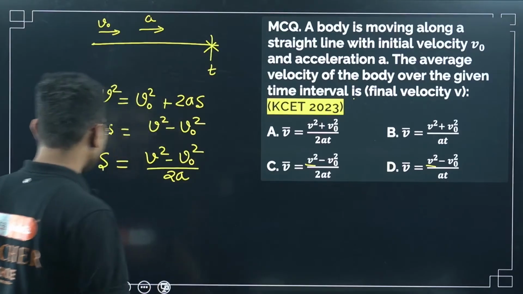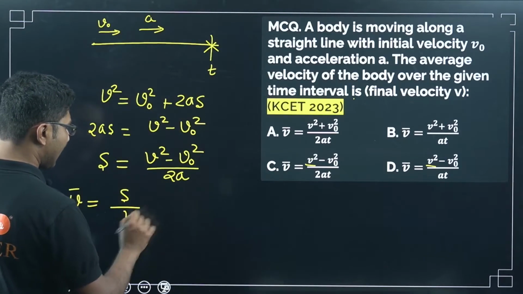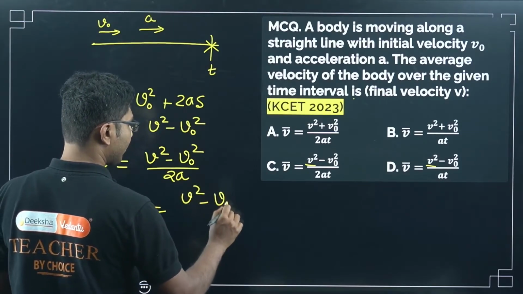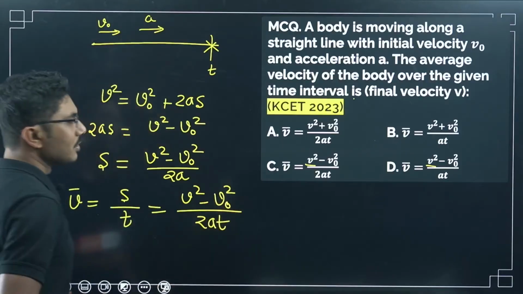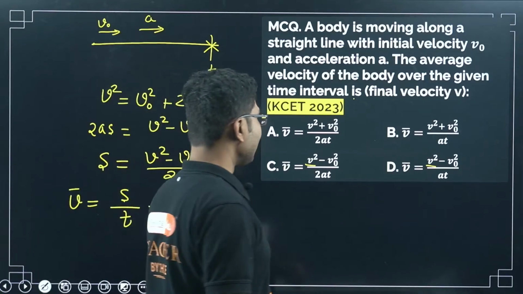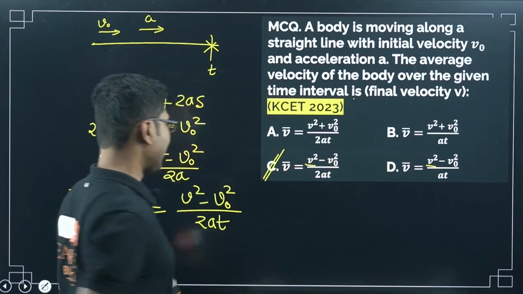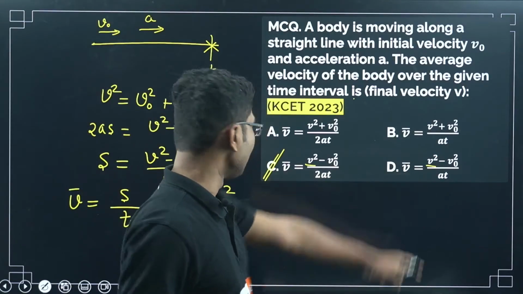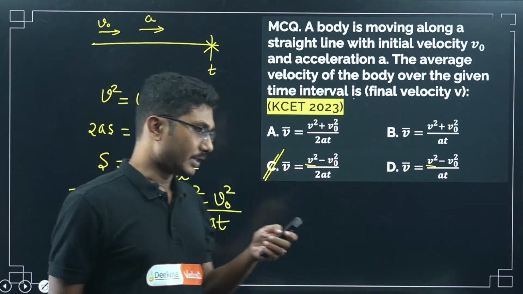Now what is the average velocity? Average velocity is displacement divided by time. So it will be v square minus v naught square by 2a times t. So the correct answer will be v square minus v naught square divided by 2at. Be careful, okay? If you are missing 2, then your answer will be incorrect. So it will be 2at in the denominator, right?